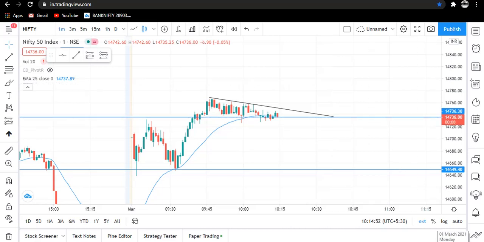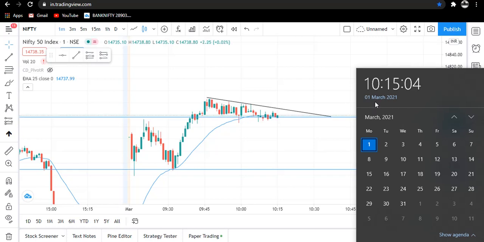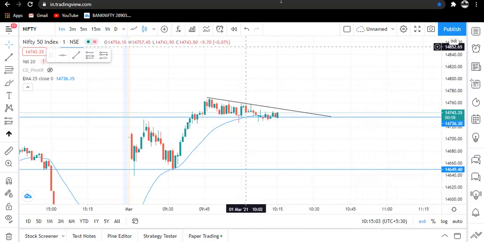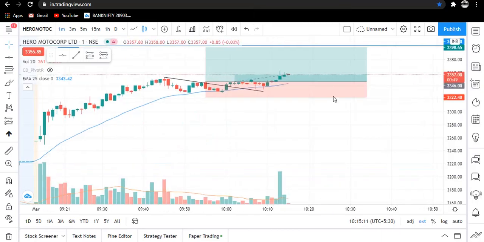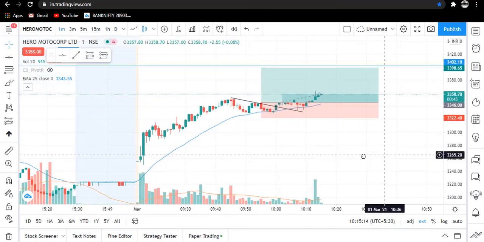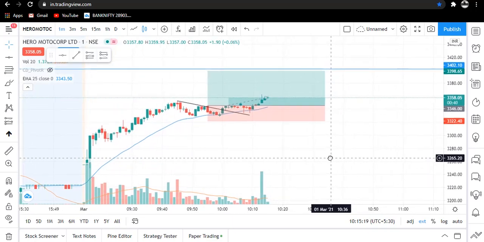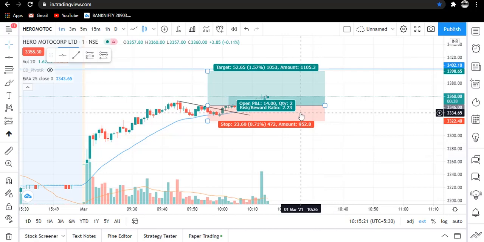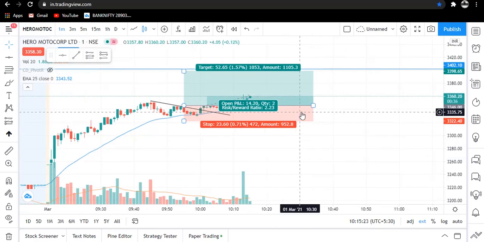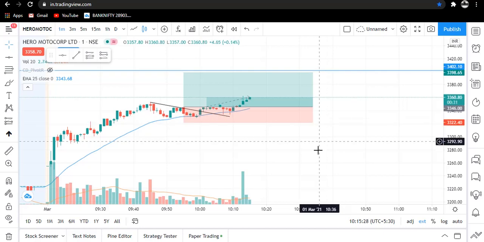So first let me show you today's return time. Today is 1st of March 2021 and currently the time is 10:15 am. Okay traders, today I have taken a trade in Hero MotoCorp. You can see here traders, this is the trade going on, and today we are trying to get a risk reward ratio of 1:2. You can see here, our target is this and our stop loss is over here.